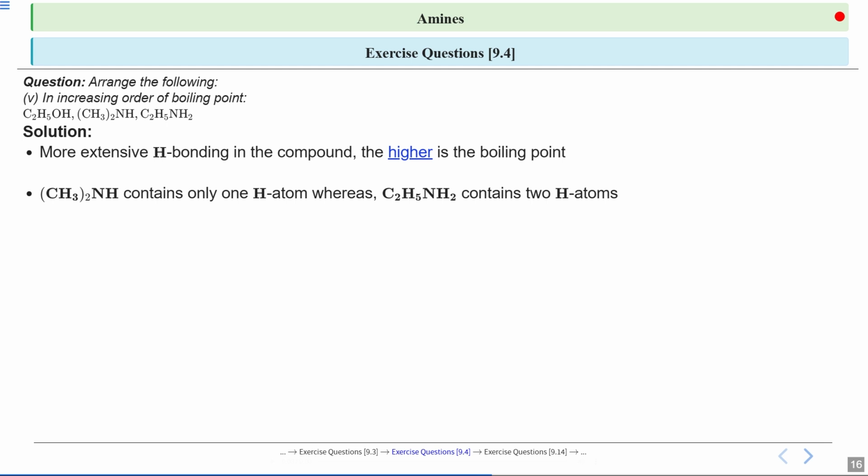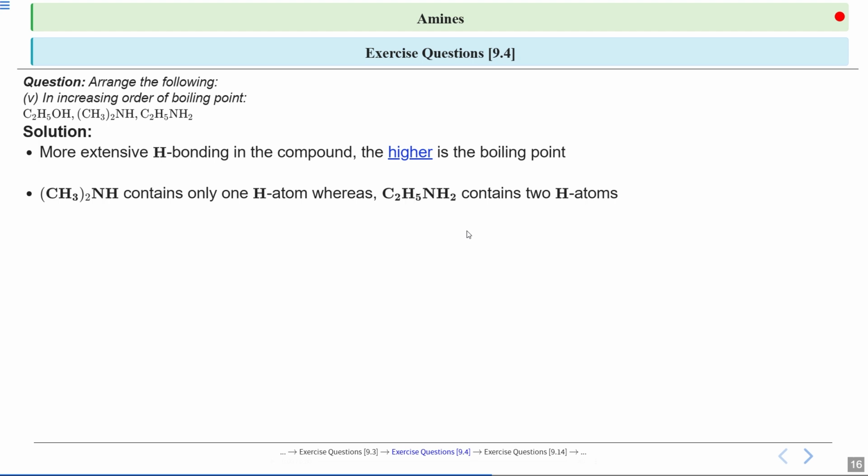We have dimethylamine, (CH3)2NH, which contains only one hydrogen atom on nitrogen, and on the other side, we have ethylamine, C2H5NH2, which has two hydrogen atoms attached to nitrogen.